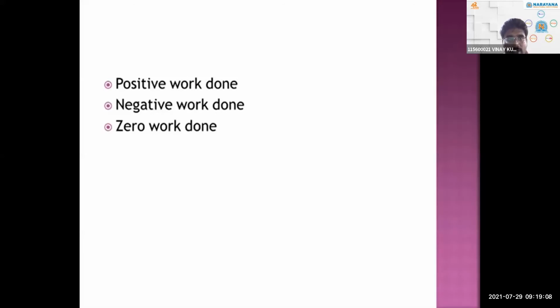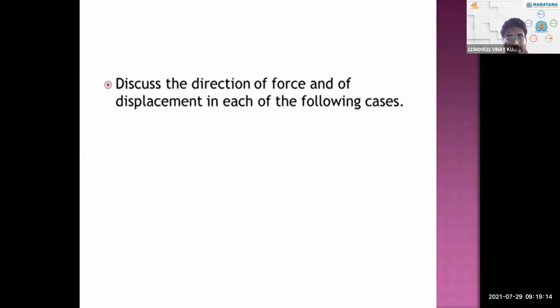Work done. One is positive work done, second one is negative work done, and third one is zero work done. Let us go in detail about the direction of force and displacement in each of the following cases. Let us see some of the cases which we have with examples.